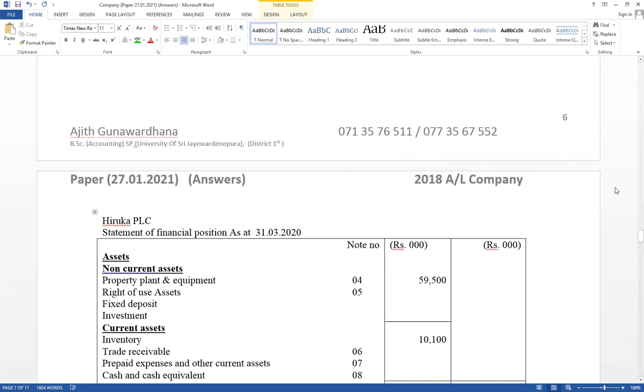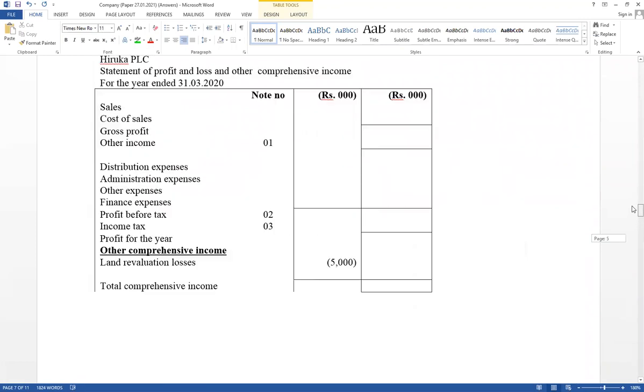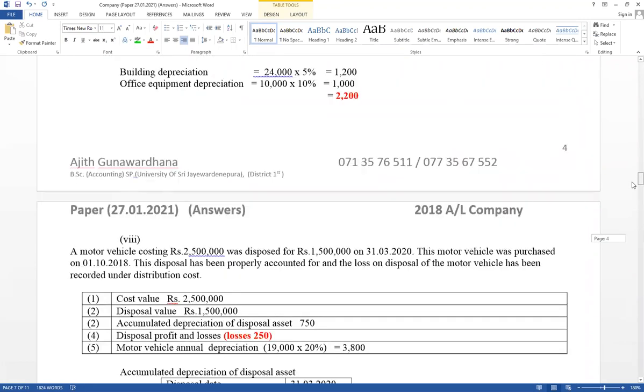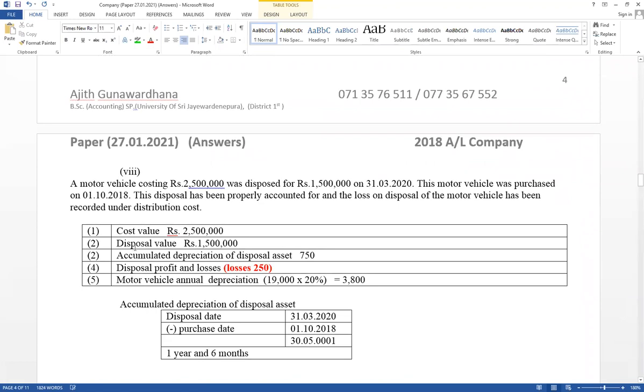Right, think about the disposal loss. Read the disposal adjustment carefully. The cost value is okay, the disposal value recorded is okay, the accumulated depreciation is okay, and the disposal loss. Think about it, there is an error here. It has been given that this motor vehicle was purchased on 1st October 18. This disposal has been properly accounted for and the loss on disposal of the motor vehicle has been recorded under distribution cost.